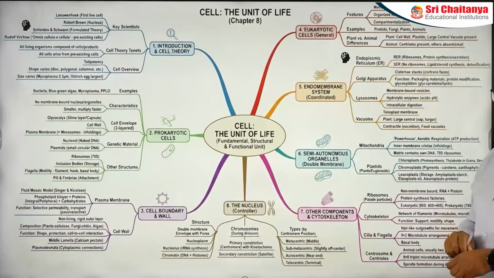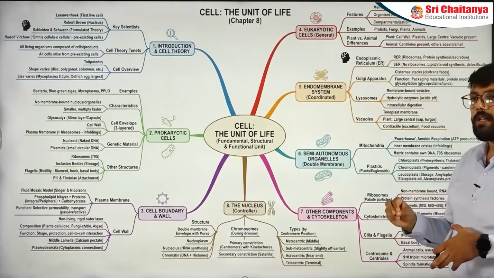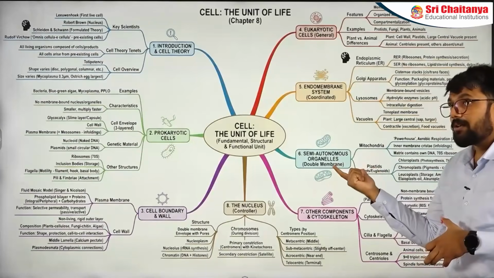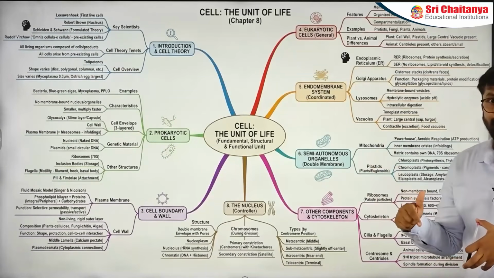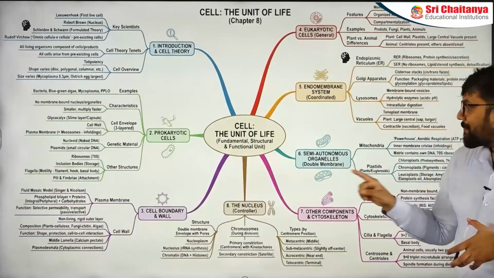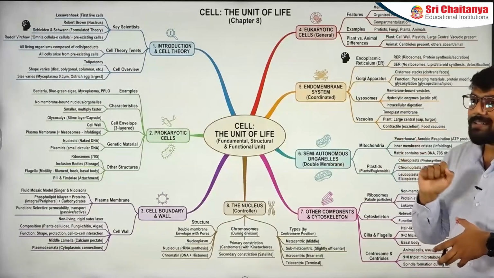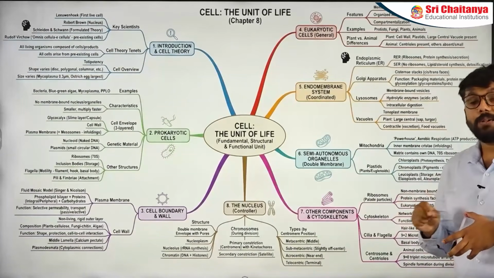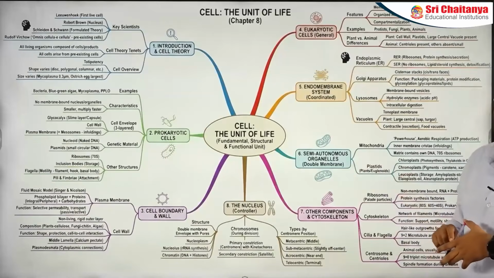Next part is going to be semi-autonomous organelles, which are double membrane. But see, this word semi-autonomous, I have deliberately used it here. The reason for using it here is because NCERT doesn't use this word, semi-autonomous. But we'll see a question from 2016 that appeared, which actually talks about the semi-autonomous nature.